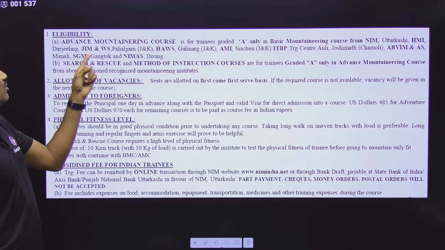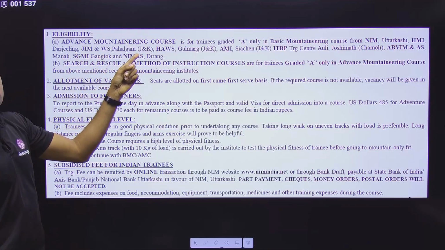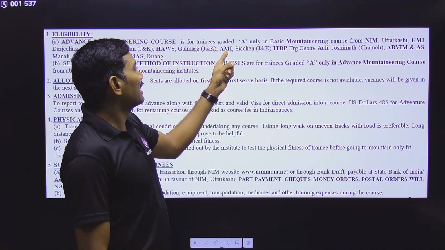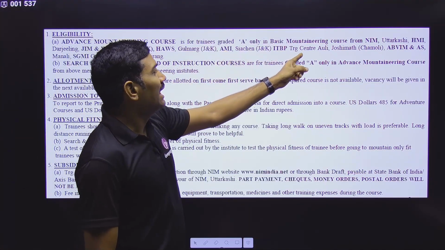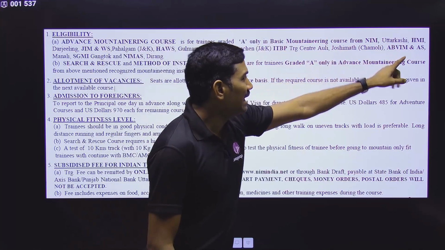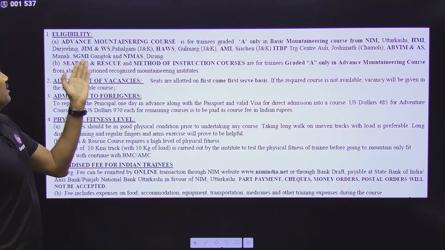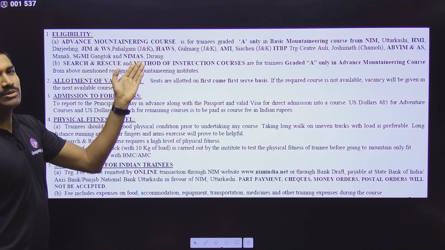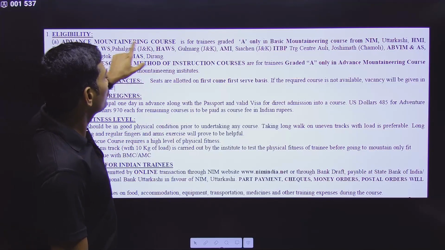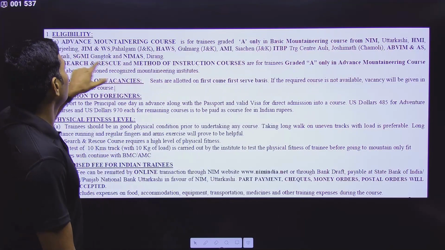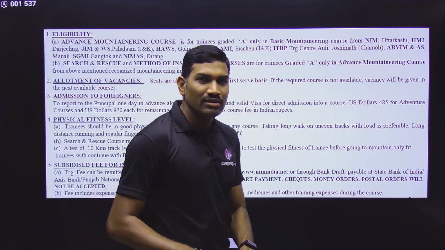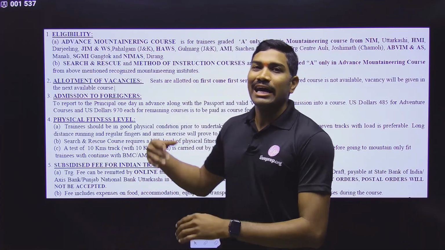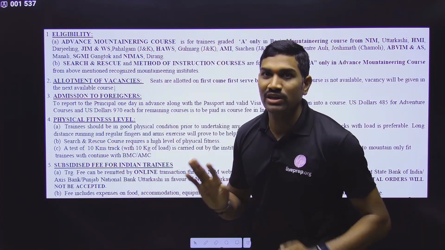And Jawahar Institute of Mountaineering and Winter Sports, Pahalgam, Jammu Kashmir. From there also you can do it. Or else HAWS Gulmarg, from there also. Or AMI, CHN, from there also. ITBP, from there also. And ABVMAS, okay. And also even from SGMI Gangtok, that means from Sikkim, and NIMAS Dirang, Arunachal Pradesh. So those who did the basic mountaineering course in these institutes and got an A grade only are eligible to apply for the advanced mountaineering course in Nehru Institute of Mountaineering.